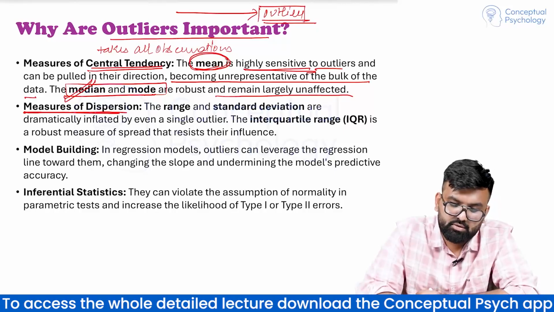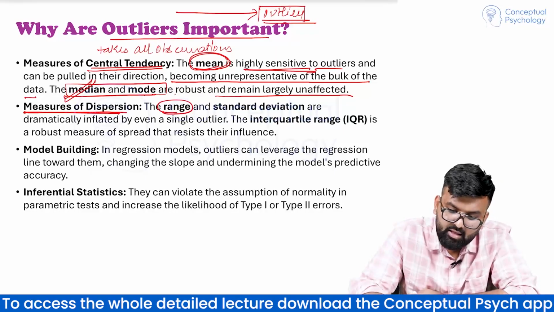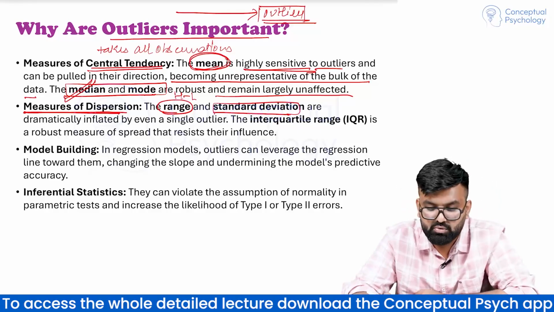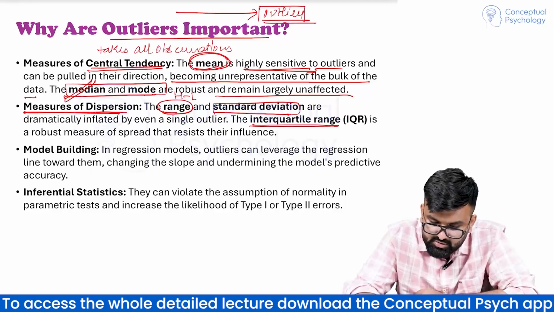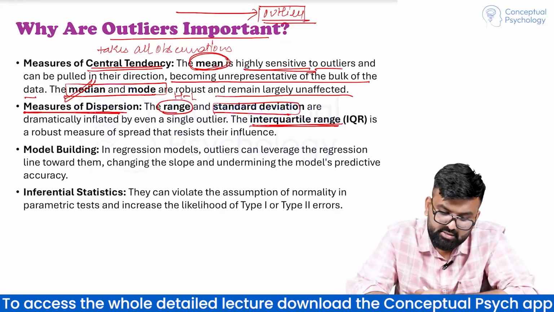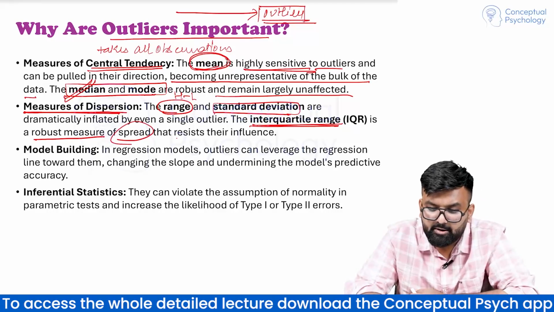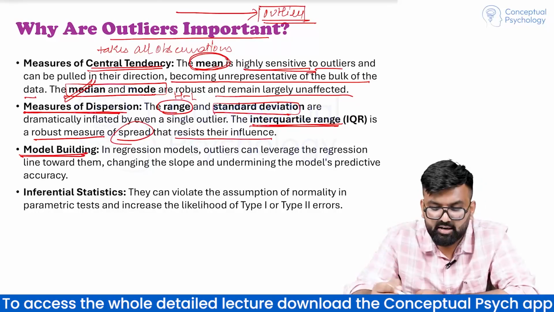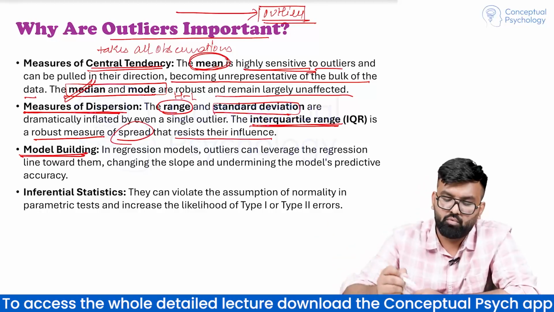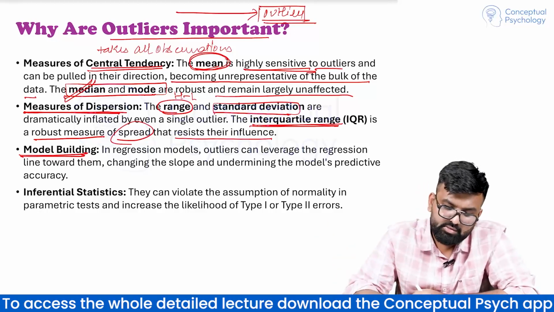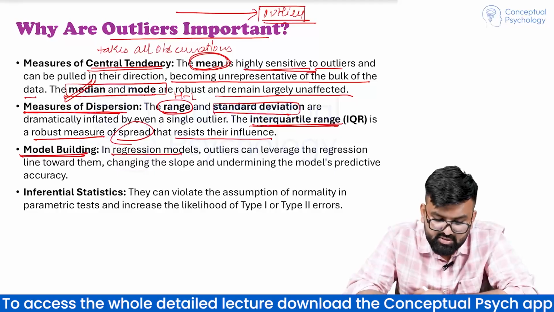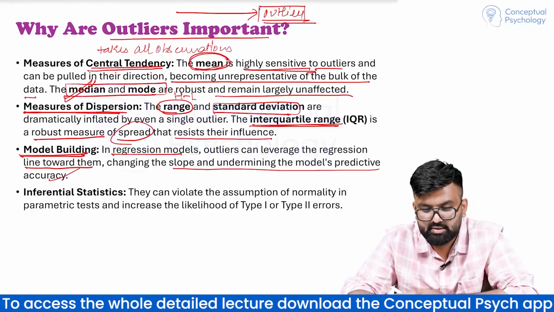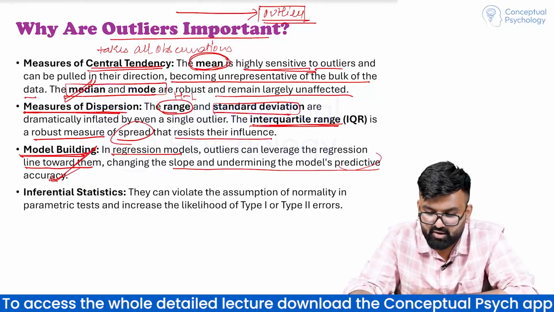Then measure of dispersion or variability. The range, again highest minus lowest, and standard deviation are highly sensitive to outliers. Hence interquartile range. Quartiles हमने पढ़ा था. Interquartile range is a robust measure of spread that resists their influence. Model building, although we will be studying these topics in more advanced statistics later on. So in regression models, outliers can leverage the regression line toward them, changing the slope and undermining the model's predictive accuracy. So यहाँ पर भी error डालता है predictive accuracy.